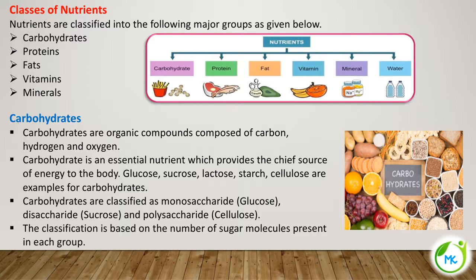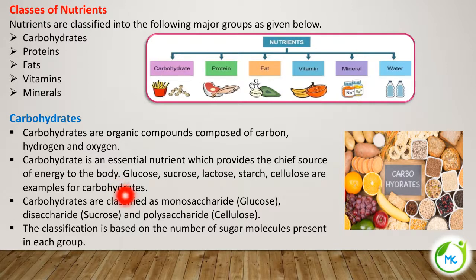The term saccharide means sugar, mono meaning single unit. So a single unit of sugar is a monosaccharide, 2 units of sugar a disaccharide, and when the carbohydrate is made up of many sugar units, it is referred to as a polysaccharide, for which cellulose is the example.